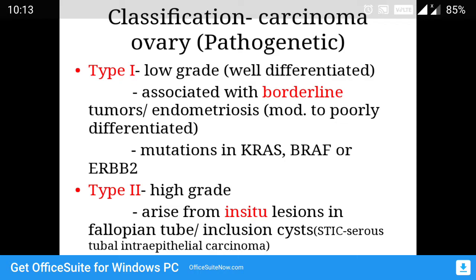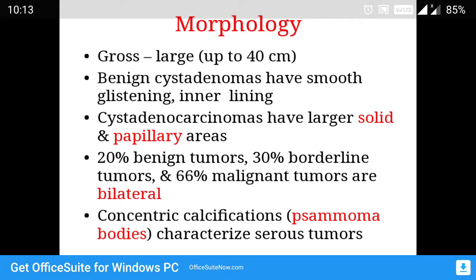Ovarian carcinoma can be type 1 or type 2. Type 1 tumors are well differentiated and are associated with borderline tumors, whereas type 2 tumors arise from in situ lesions in the fallopian tube or inclusion cysts, and they are high grade.